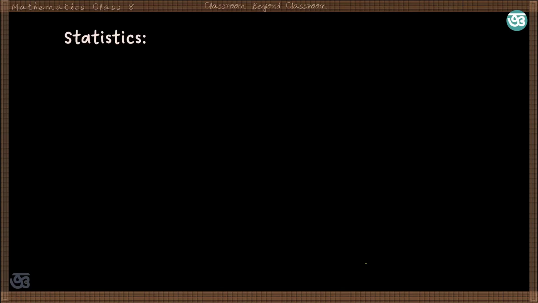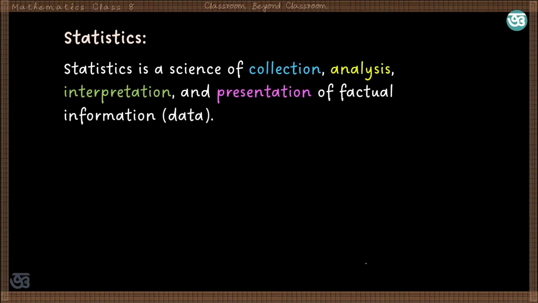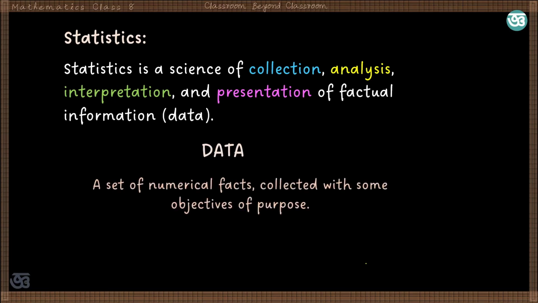Now, what is statistics? Statistics is a discipline of collection, organization, analysis, interpretation, and presentation of data or some factual information. At this basic level, we will mainly discuss the organization and presentation of data. How we can define data? Data are the result of observation which occur in an investigation. The set of numerical facts collected with some objective or some purposes are called data.